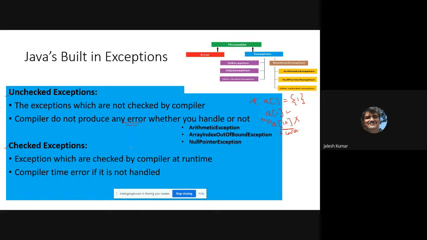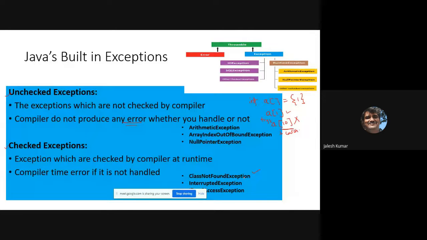Then checked exception, how to define it: exceptions which are checked by the compiler at compile time. A compile time error occurs if it is not handled. That means you have to explicitly specify when you are writing the program that this may throw this exception. Like when you are operating with any class, it will tell ClassNotFoundException. You are calling any other built-in class. If that class is not there, then you will get this exception. You have to specify it from the caller.